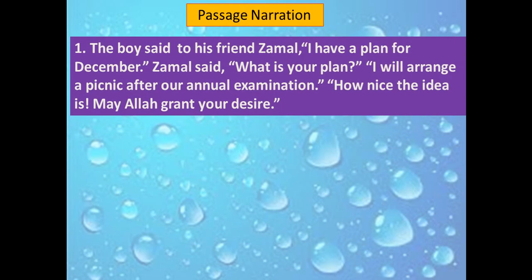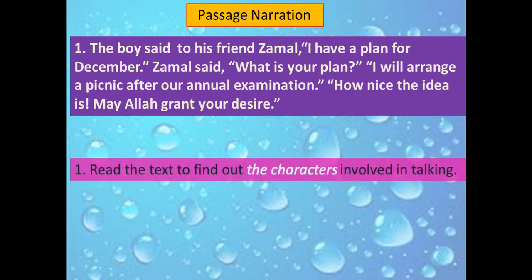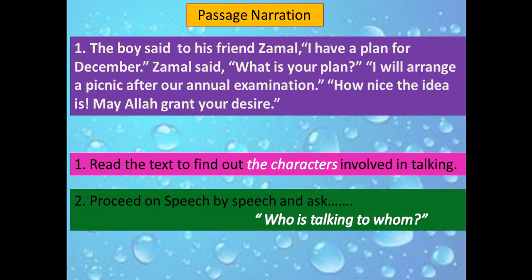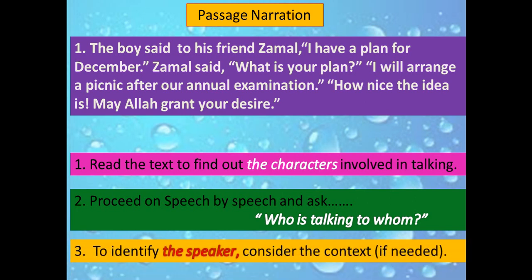This is an example of passage narration. You will have to sense its narrative style. Before doing the activity, follow the following instructions. Number 1, read the text to find out the characters involved in talking. Number 2, proceed speech by speech and ask who is talking to whom. Number 3, to identify the speaker, consider the context if needed. That means at some point you may find the absence of the subject of the reporting verb, but your attentive reading of the text will help you catch the flow of the speeches, and consequently you will get the subject.